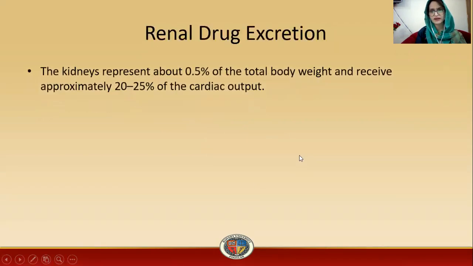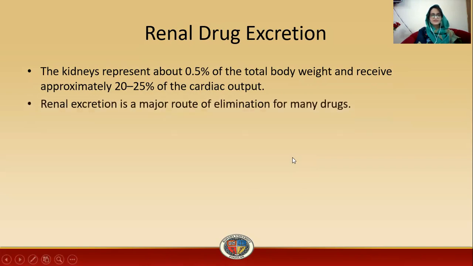So next is renal drug excretion. The kidney represents about 0.5% of the total body weight and receives approximately 20 to 25% of the cardiac output, that is blood. Renal excretion is a major route of elimination for many drugs.